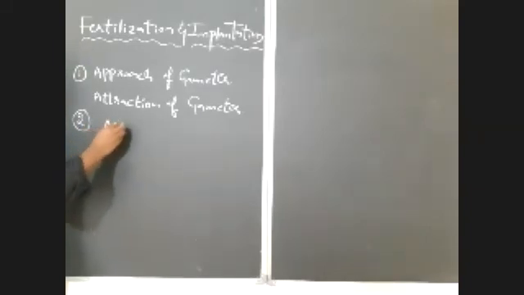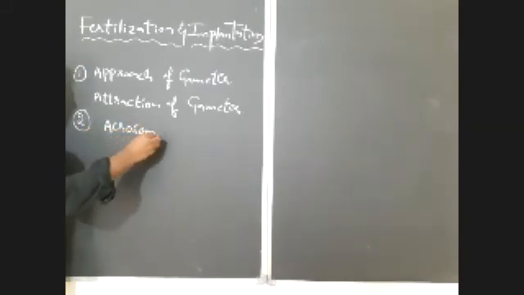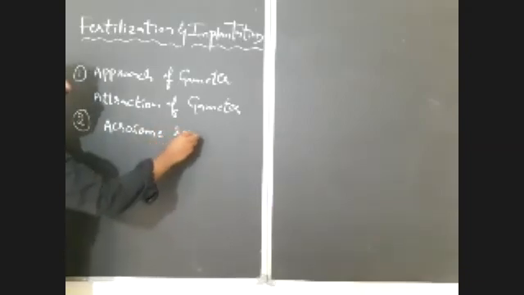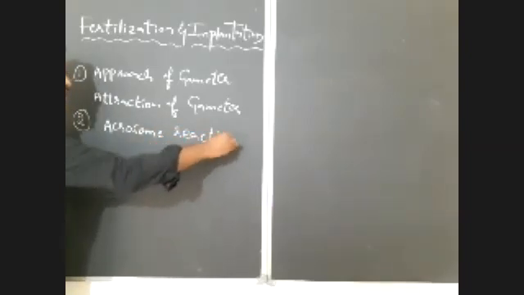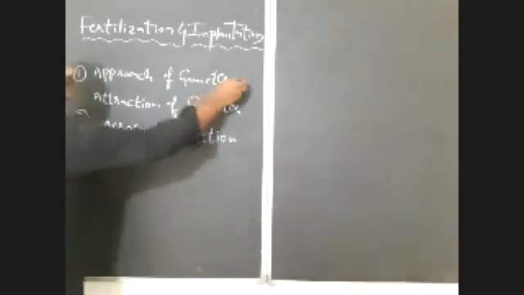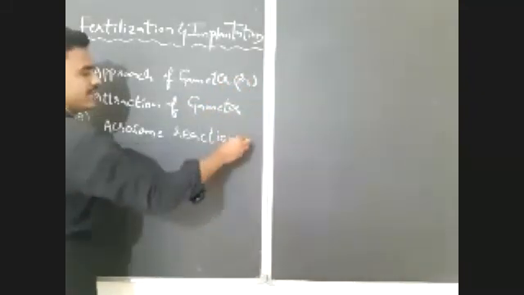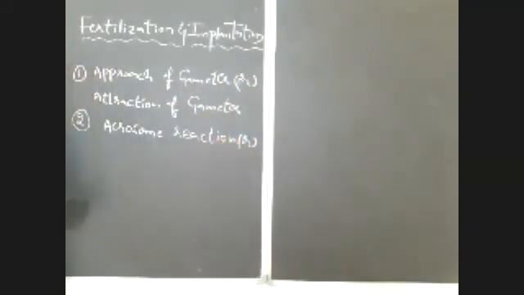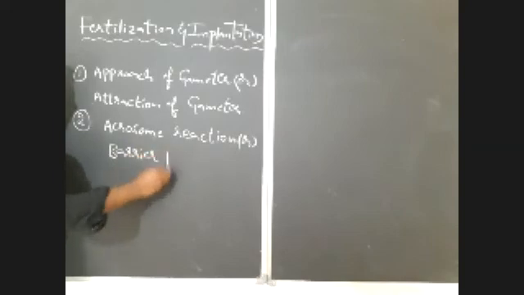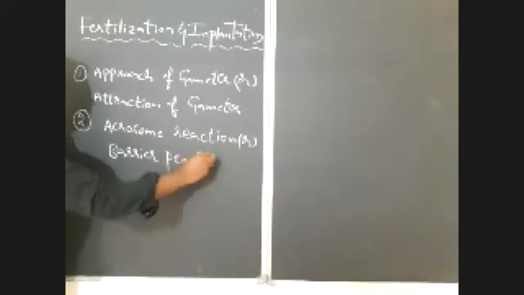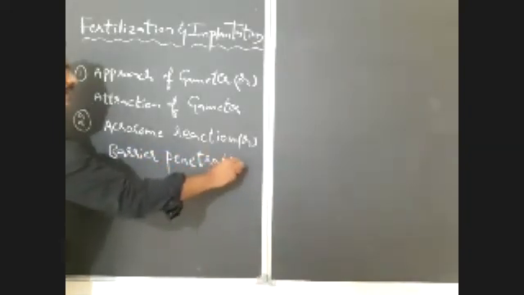That is the acrosome reaction, also known as barrier penetration.